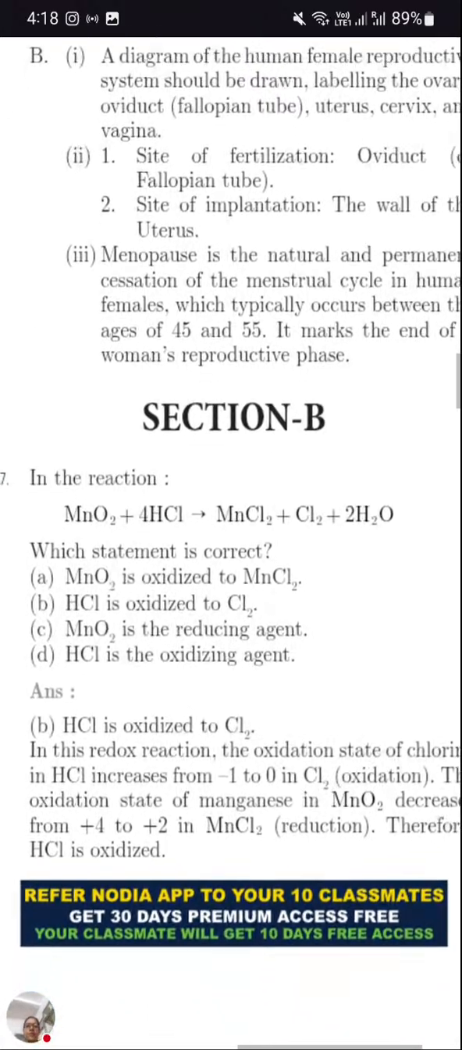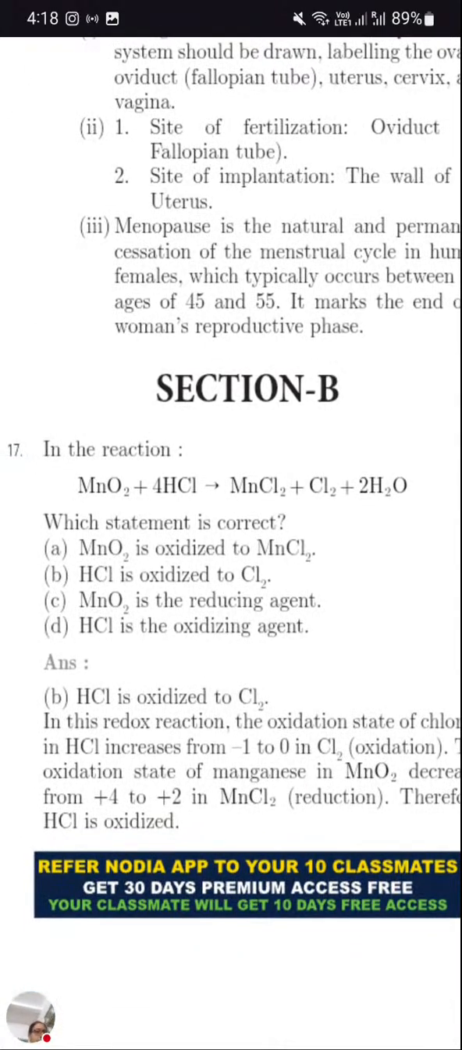So we completed section A, the biology part. Now we are moving to section B. Prior to that, those who are attending, please rejoin again. I'll restart it.